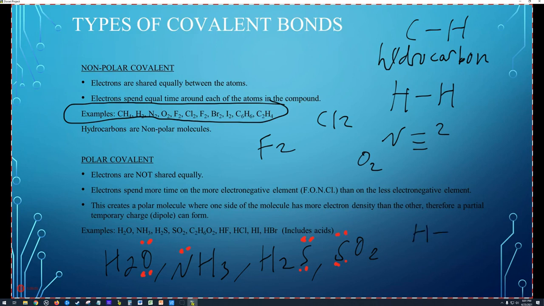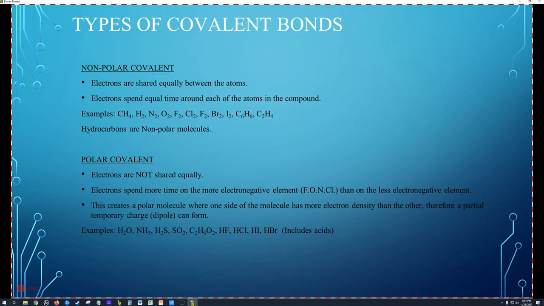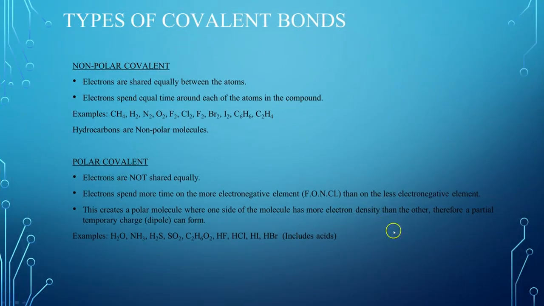HCl is polar. Look at the Lewis dot diagram. Look at all those electrons on that chlorine, polar. Right? It's partial negative, partial positive, and then a dipole right there. So that means that this side of the molecule is going to be slightly negative. It's going to have a high density of electrons, and over here it's going to be slightly positive. Polar covalent bonds does include acids, because those are actually molecular covalent compounds. Acids are, even though they make ions in water.